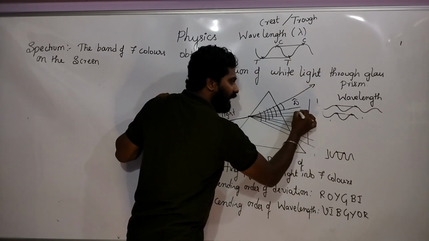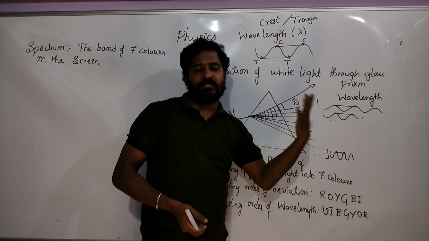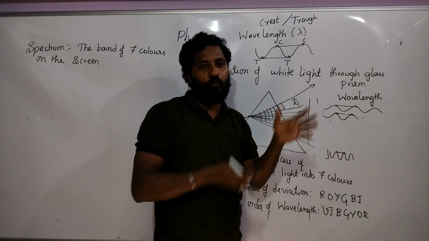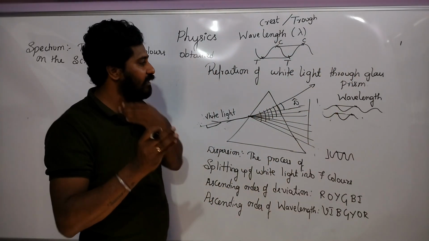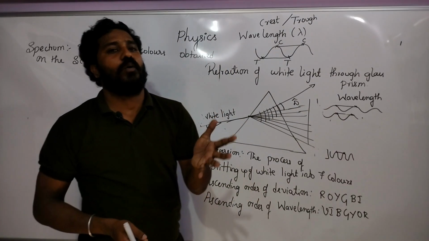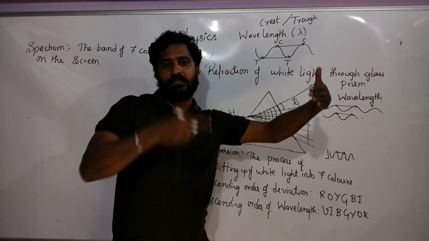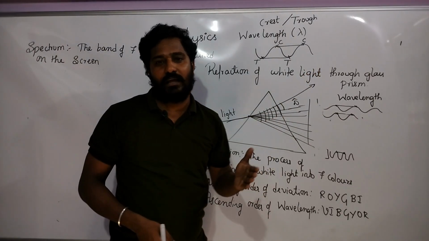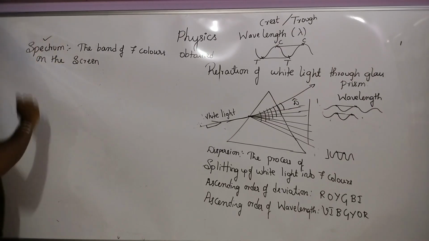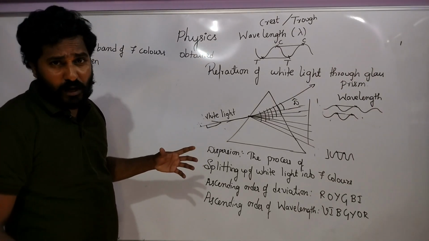So now I'll catch them. You understand what I'm telling? I'm going to make those 7 colors fall on a certain thing like a wall, paper or a screen, whichever thing. The band of colors that we obtain on the screen, that thing we call a spectrum. Understood, children?